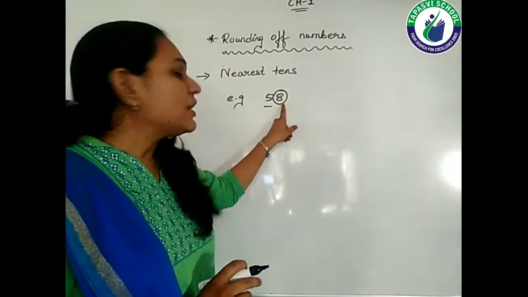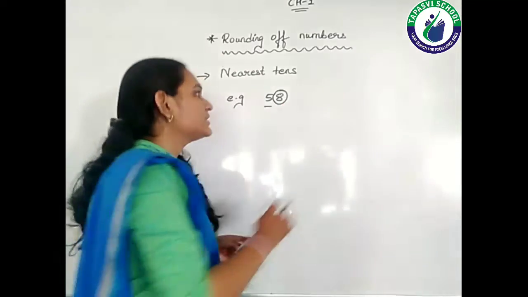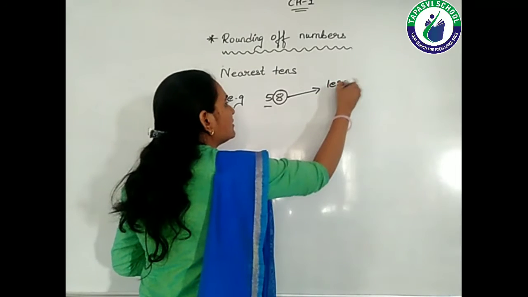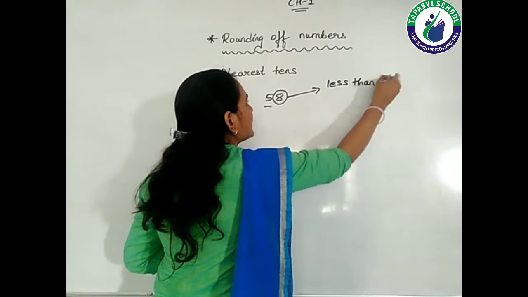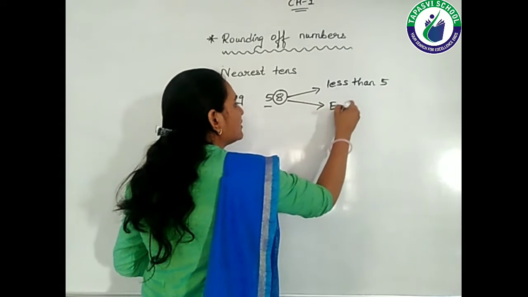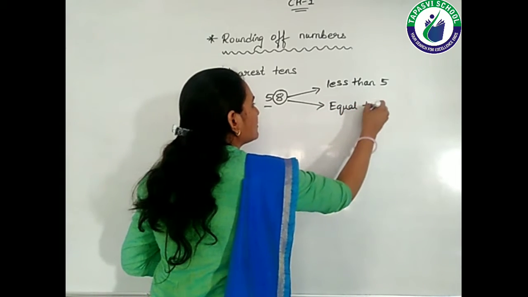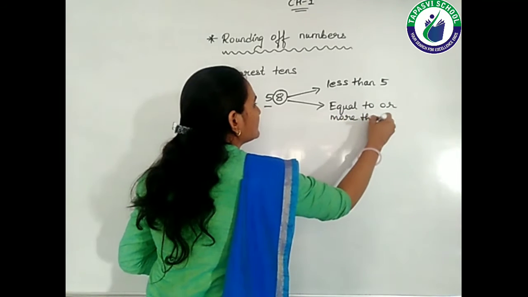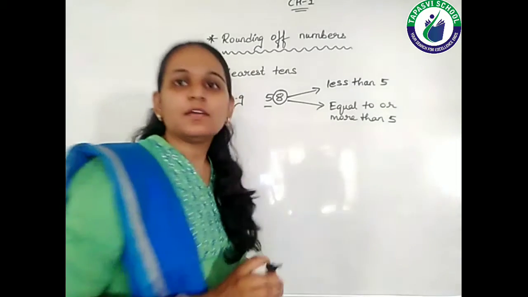Now we have to see whether this digit is less than 5, or equal to or more than 5. Is it okay, students?